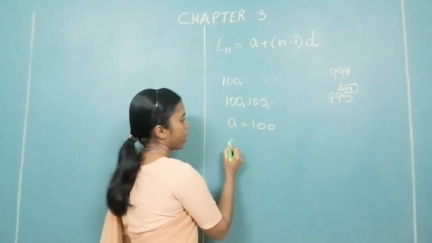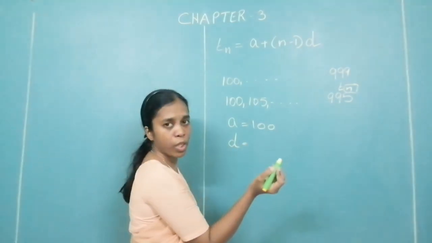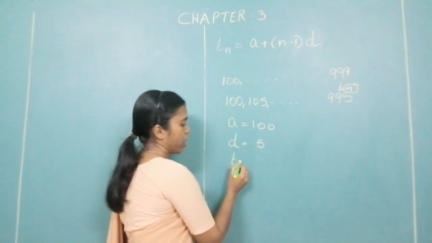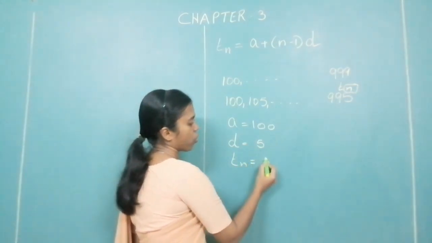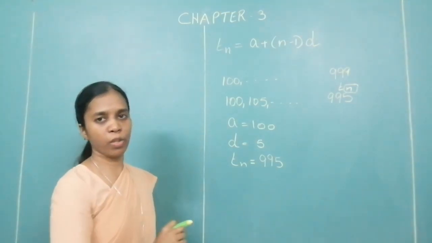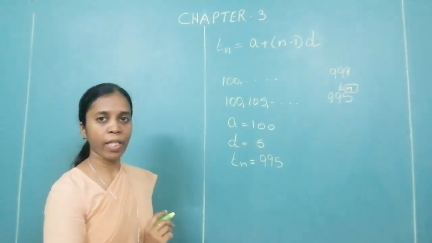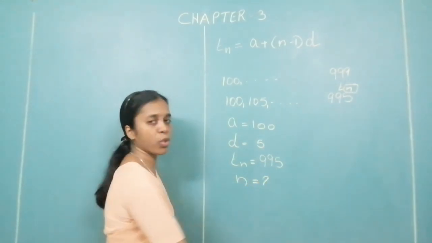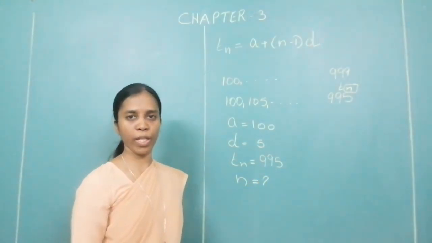Now you write what is given to you. A is equal to 100, D is equal to, you are told that divisible by 5, so D is equal to 5 and Tn is equal to 995. This is the last term and the term is given to you. What are you supposed to find out? N is equal to, you have to put a question mark over there. This is what you have to find out.